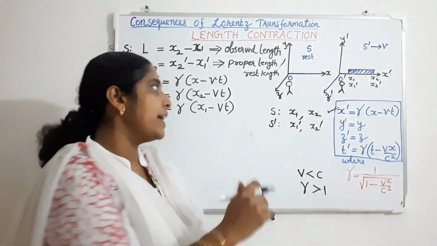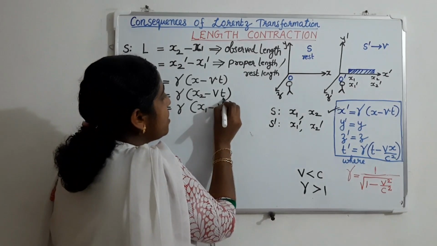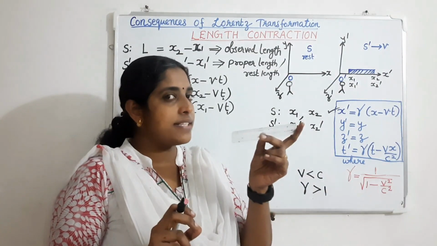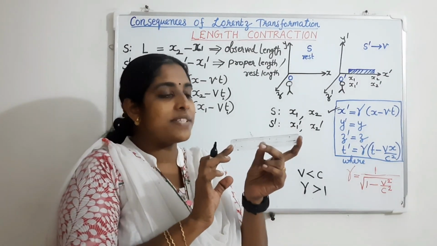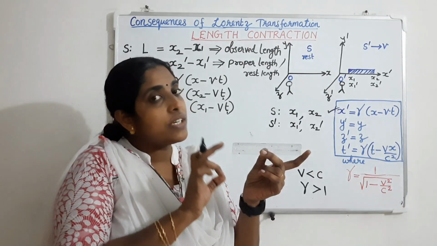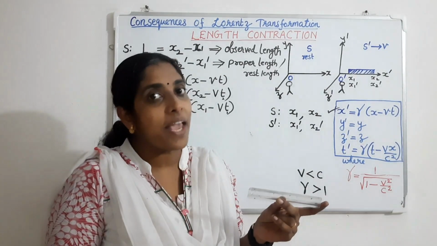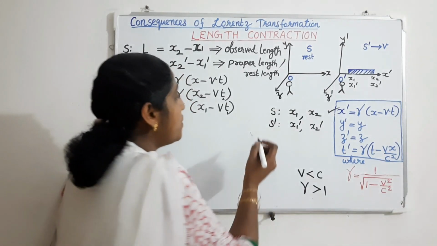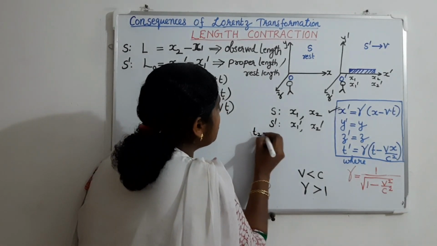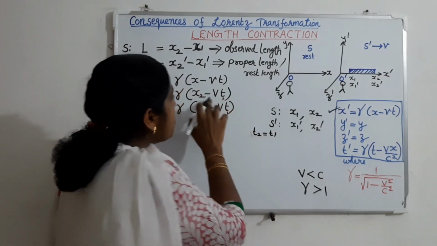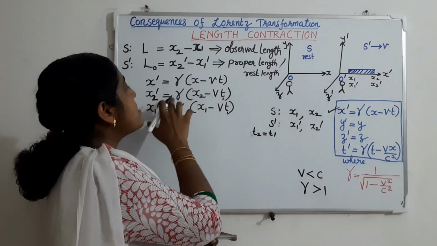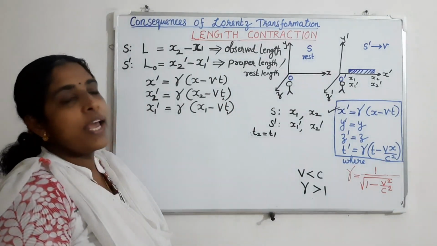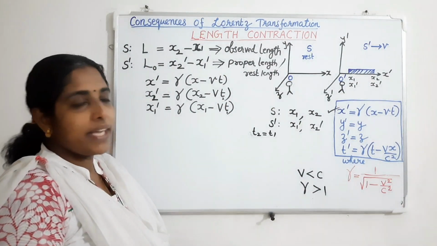Here we can take the time coordinates in x2 dash as t2 and in x1 dash as t1. But when an observer is taking the measurement of this scale, he must measure both the endpoints at the same time. Then only the measurement will be accurate. So we can write t2 equal to t1. So it is correct that x2 dash is equal to gamma into (x2 minus vt), and x1 dash is equal to gamma into (x1 minus vt).